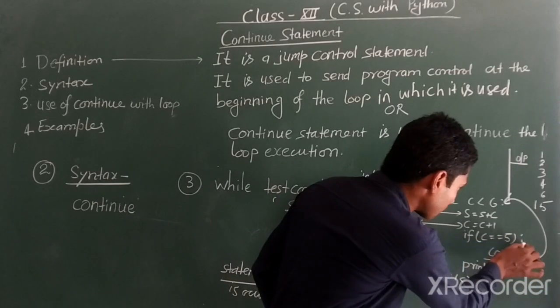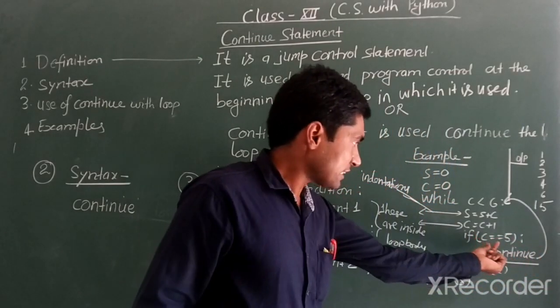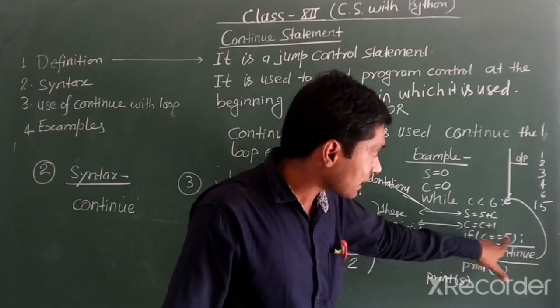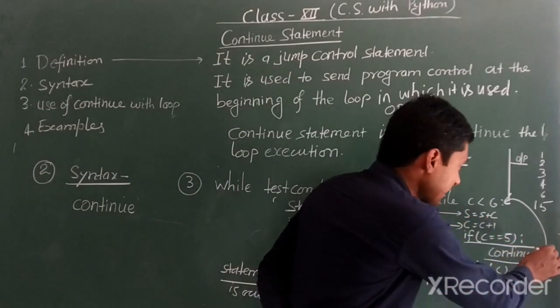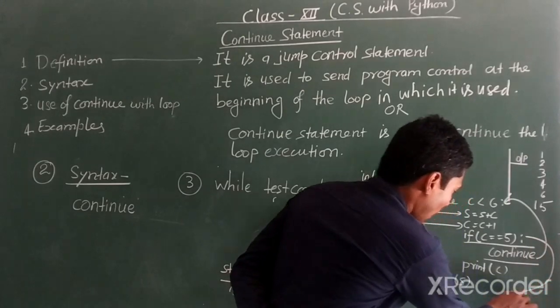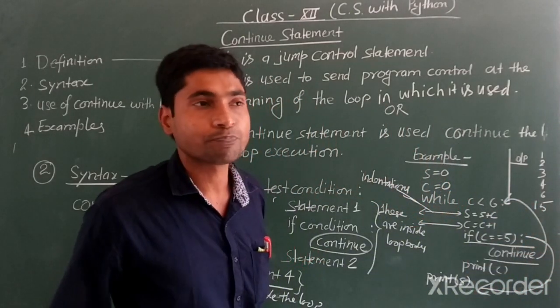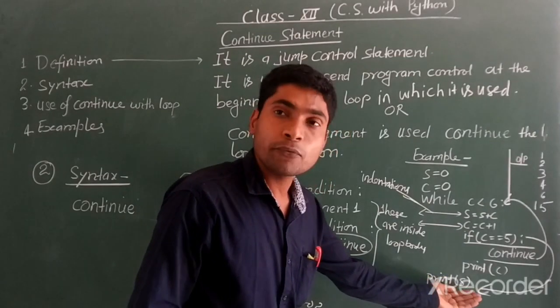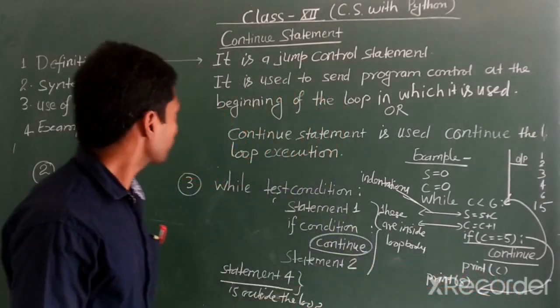If this condition becomes false, as soon as this condition becomes false, the interpreter sends program control out of the loop. In this way, this statement will be executed.